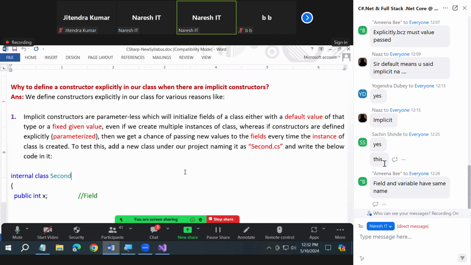Understood or not? Implicit constructors will be initializing all the fields with default values. So it's always a good habit to define a constructor explicitly.